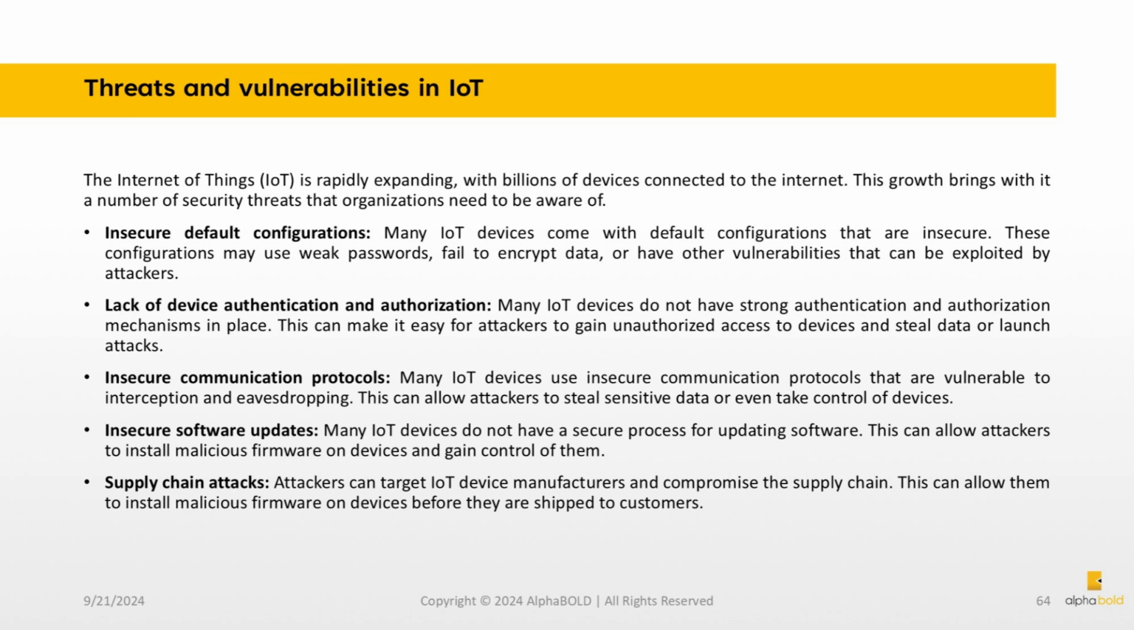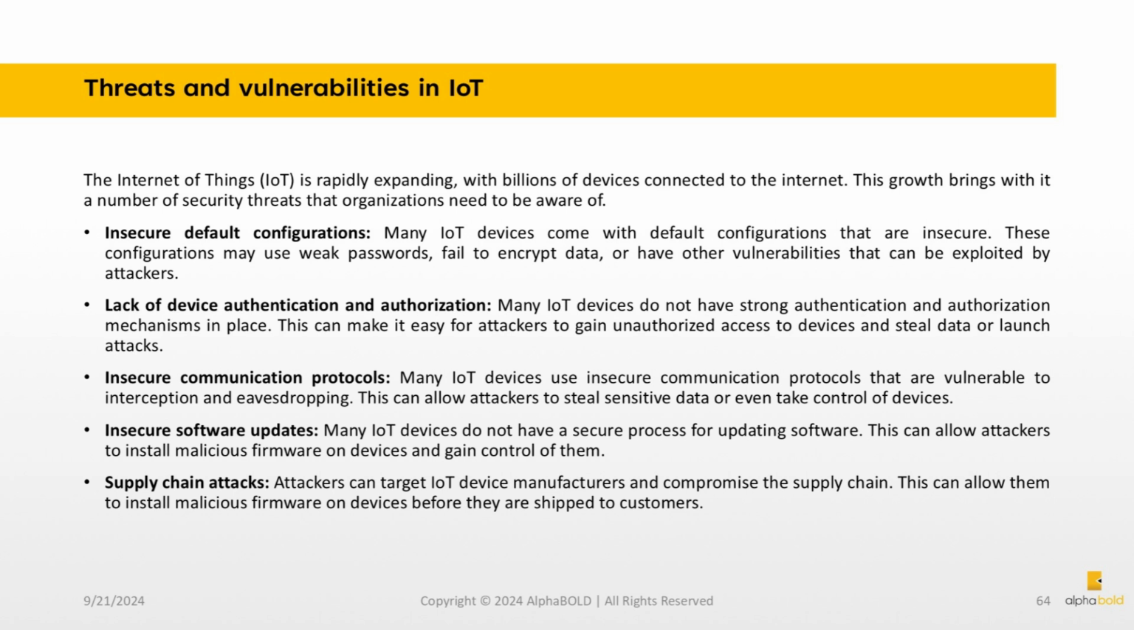Insecure communication protocols. Many IoT devices use insecure communication protocols that are vulnerable to interception and eavesdropping. This can allow attackers to steal sensitive data or even take control of devices. Insecure software updates. Many IoT devices do not have a secure process for updating software. This can allow attackers to install malicious firmware on devices and gain control of them.